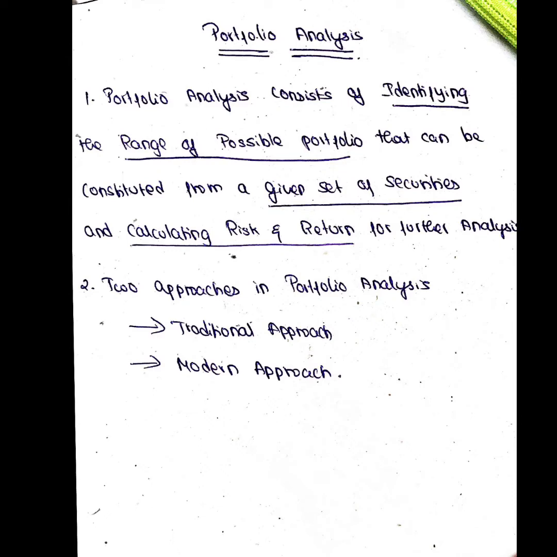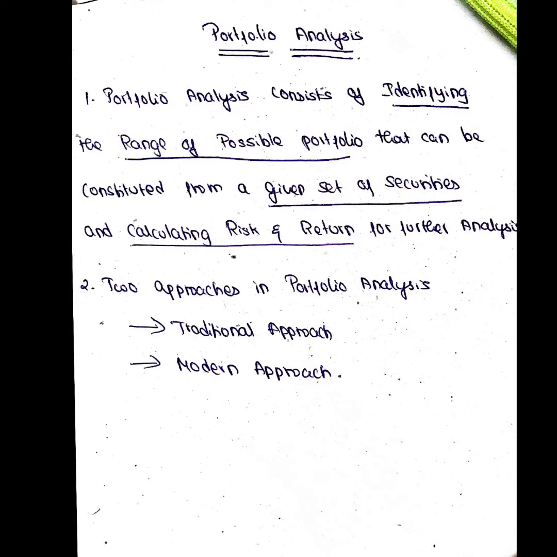That is what they are saying in the definition. Portfolio analysis consists of identifying the range of possible portfolios. So there are n number of possible portfolios that can be constituted from a given set of securities, which I am taking from the security analysis. See, from 10 I have brought it to 5, and from those 5 securities I am creating a number of portfolios and calculating risk and return for further analysis.